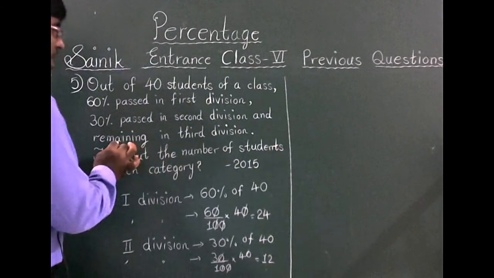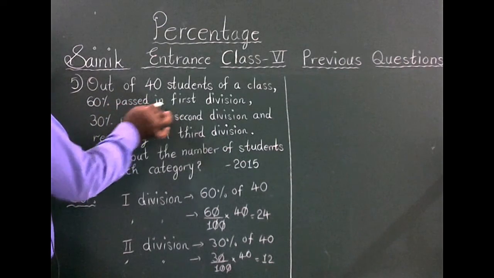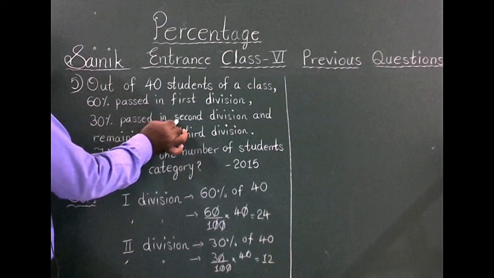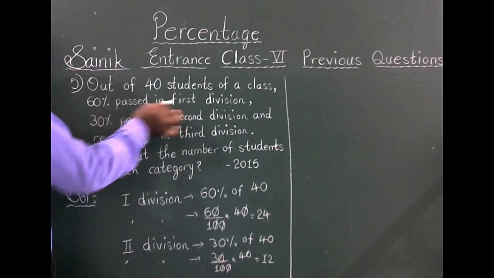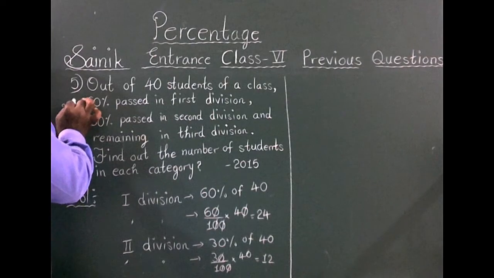Next, remaining in third division. 60 percent passed in the first division, 30 percent passed in the second division. Total in the first and second, 90 percent.